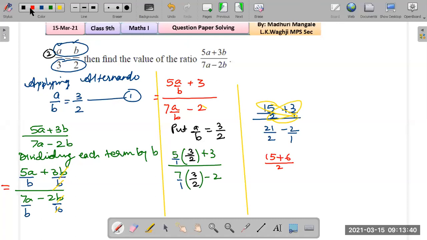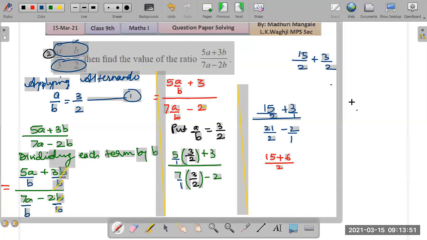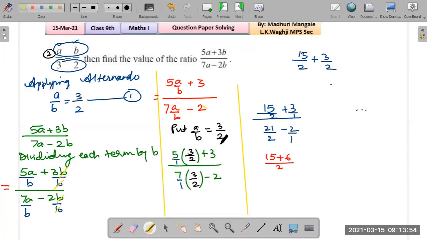If I show it on the other side, how would that look like? 15 upon 2 plus 3 upon 2. Oh, that is 3 upon 1. Yeah, that's 3 upon 1. So how do we multiply? 15 times 1, that is 15. 2 times 3, that is plus 6. And 2 ones are 2, like that. And then we look at the denominator. We have to subtract: 21 times 1, that is 21, minus 2 times 2, that is 4, the whole upon 2 ones are 2.